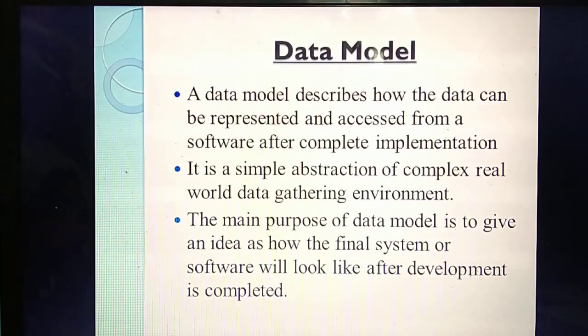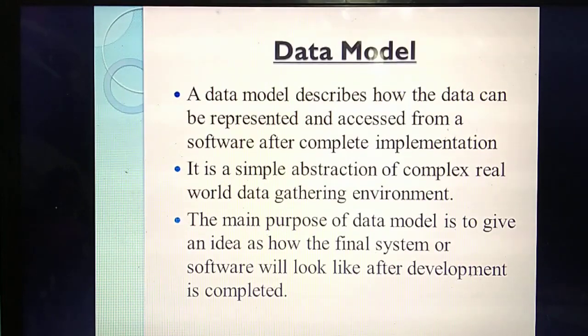What do you mean by data model? This data model will describe how data can be represented. How can the data be stored in the database? In the form of tables by using rows and columns, isn't it? Likewise, data model will represent how you are going to represent the data. A lot of data will be there, but among this data, how you are going to represent each data.